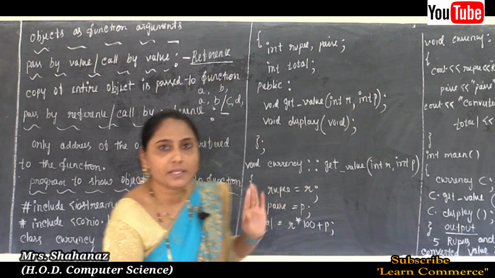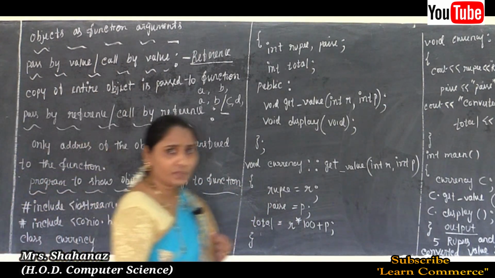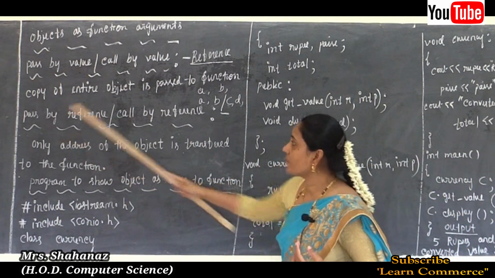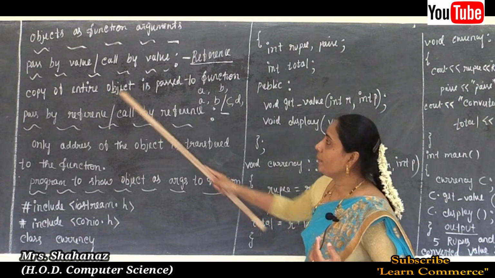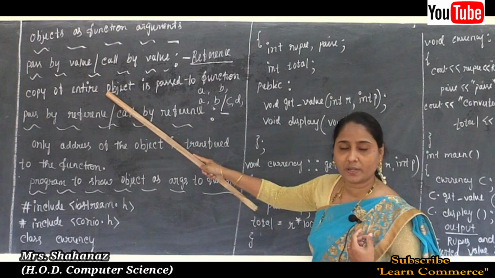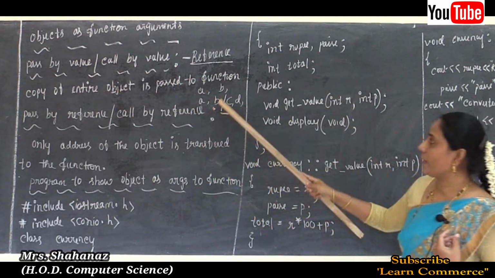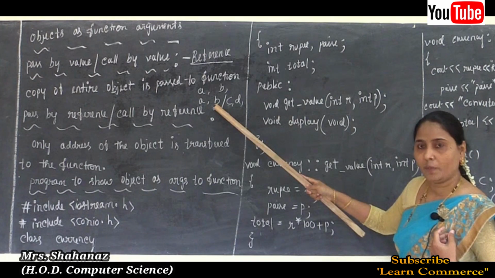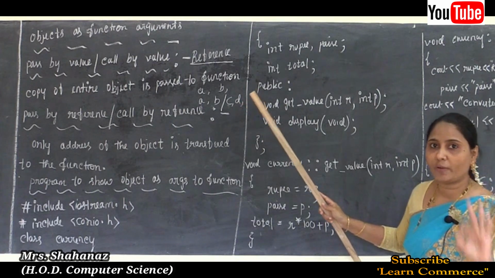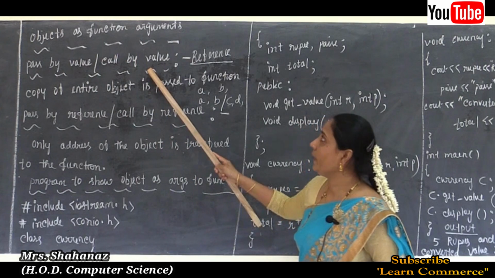This is pass by value and call by value. Whatever object is transferred from the calling function to the called function, even if the variable name changes, there is no effect on the value.